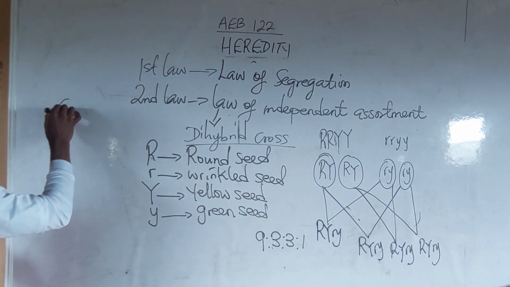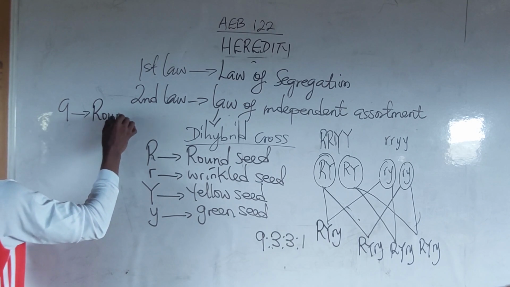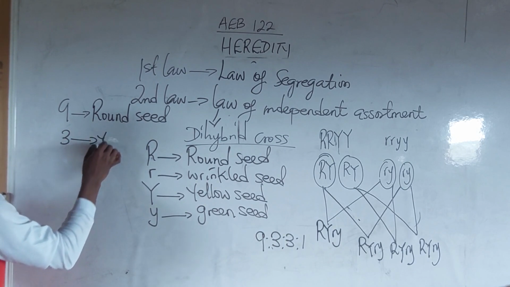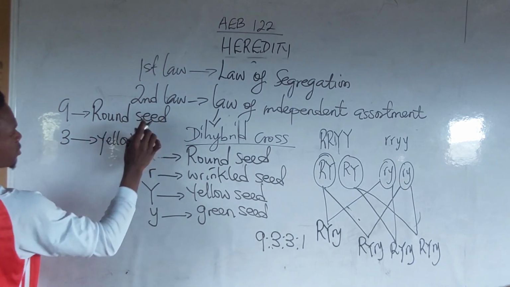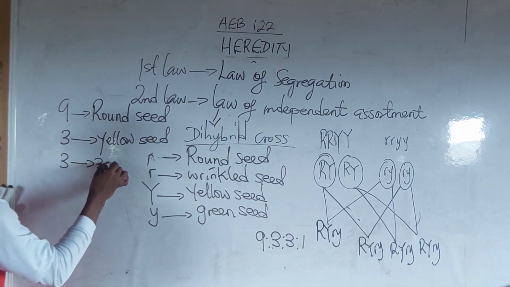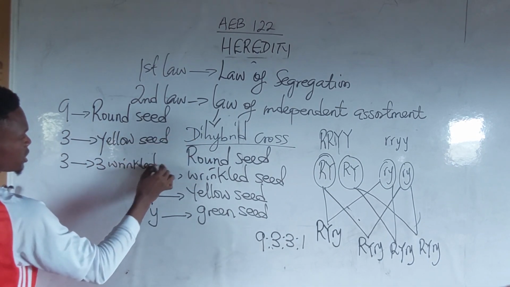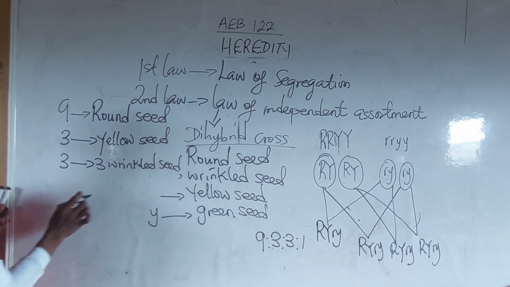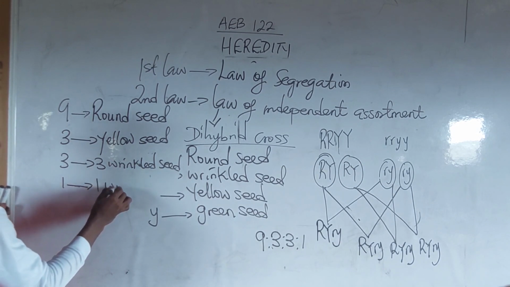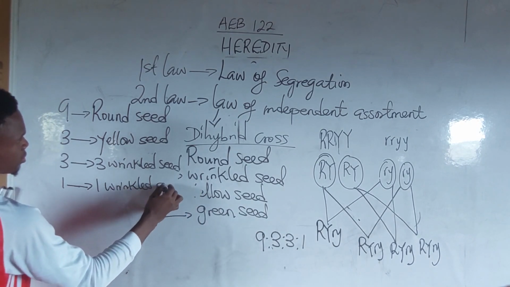It means that you have 9 round yellow seed, 3 round green seed, 3 wrinkled yellow seed, and 1 wrinkled green seed.